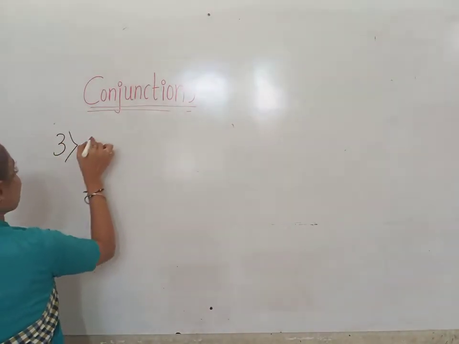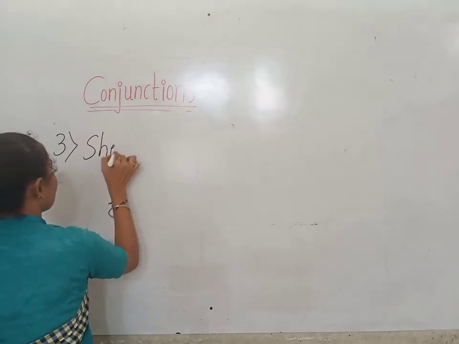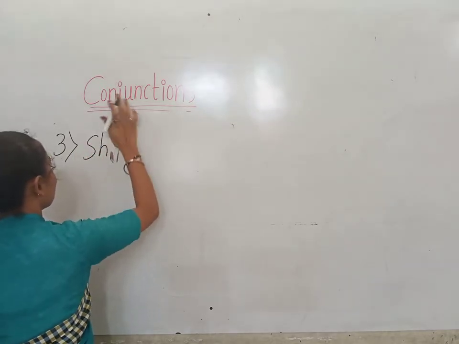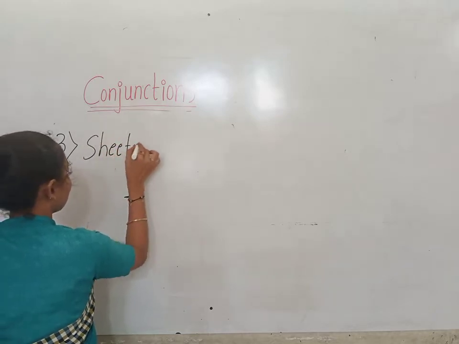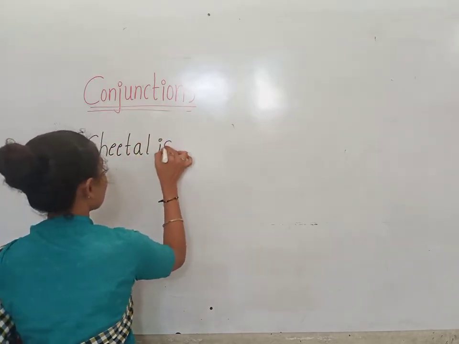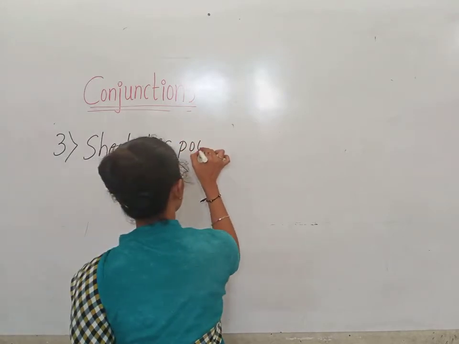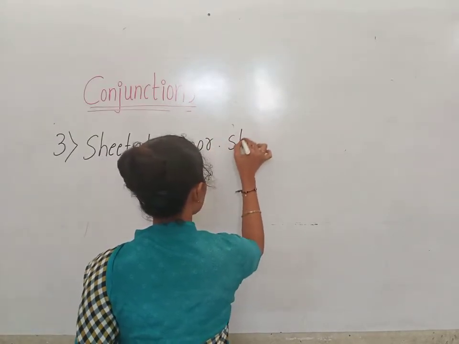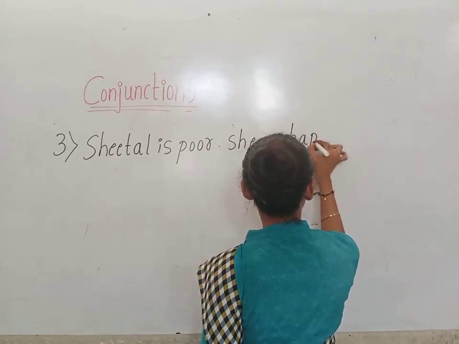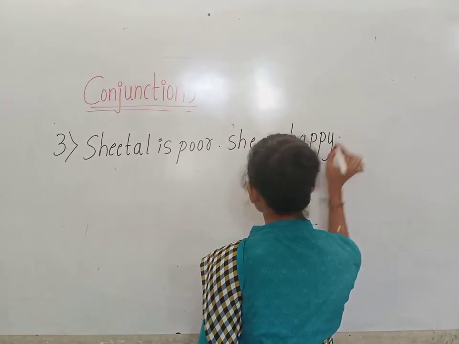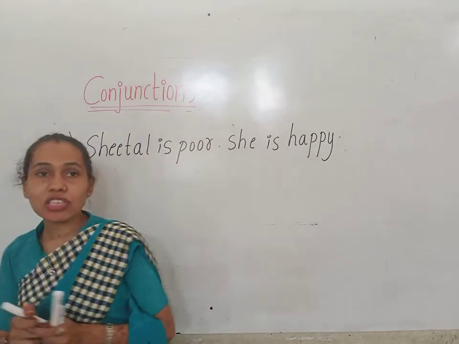Third one is: Sheetal is poor. She is happy. Can you see here, children?